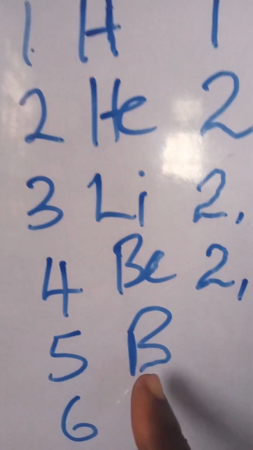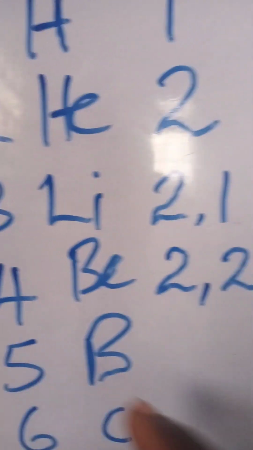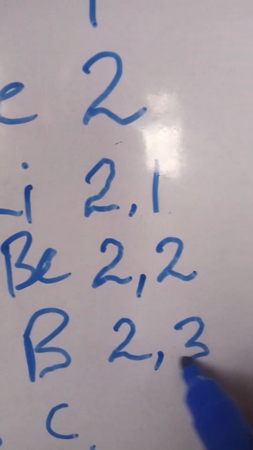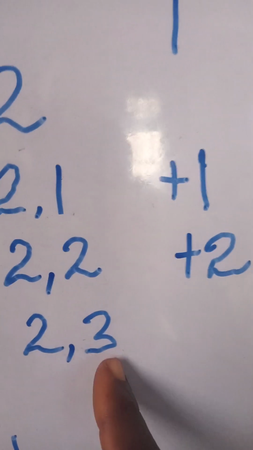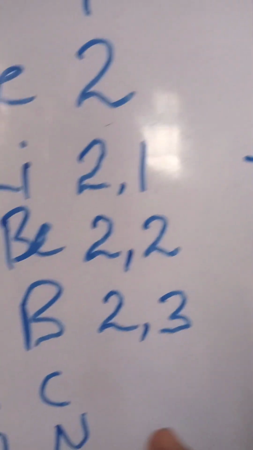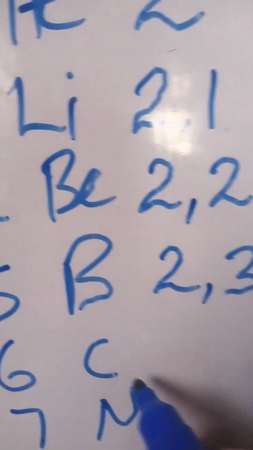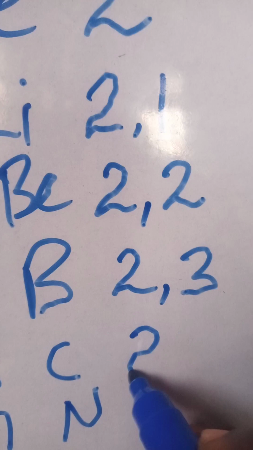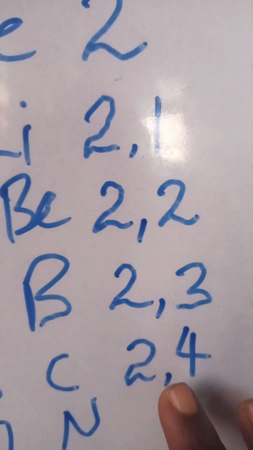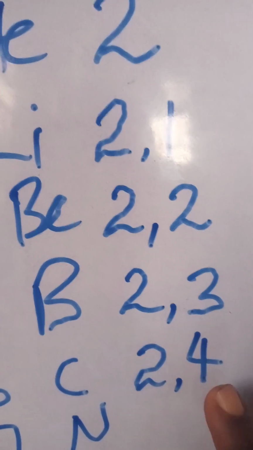Then we look at boron, 5, 2 and 3. The combining power is what? Plus 3. We look at the next one. Carbon is 6, 2 and 4. Stability comes when you have only 2 and 8.